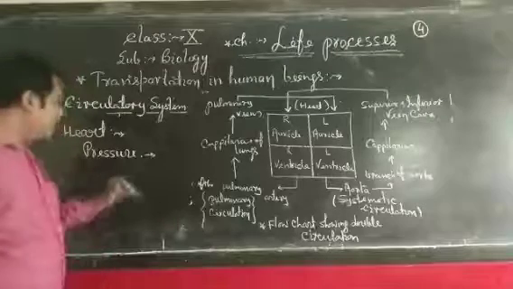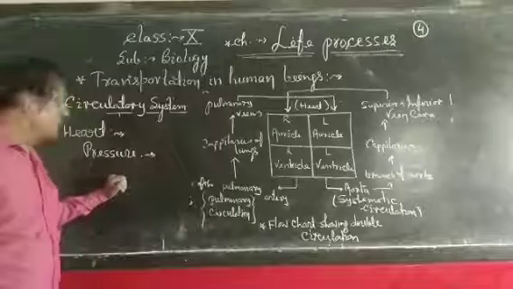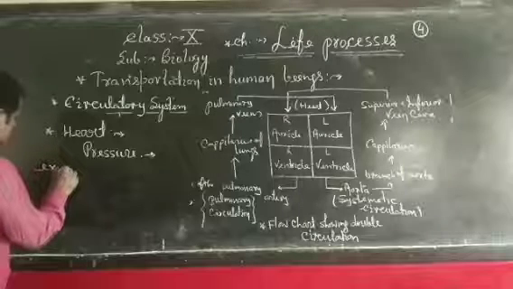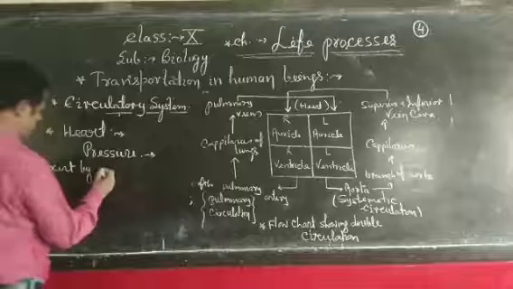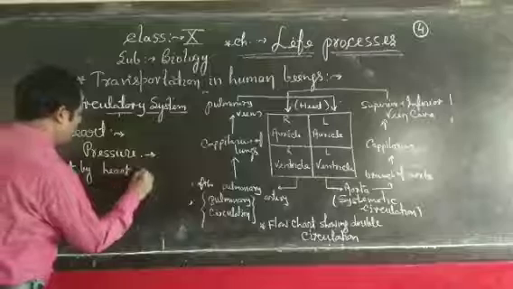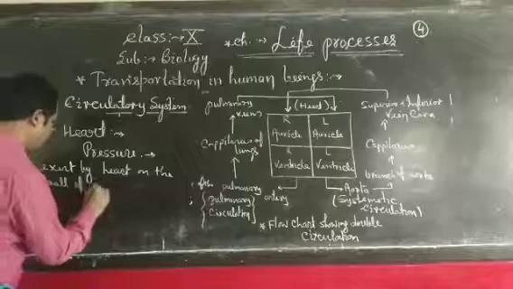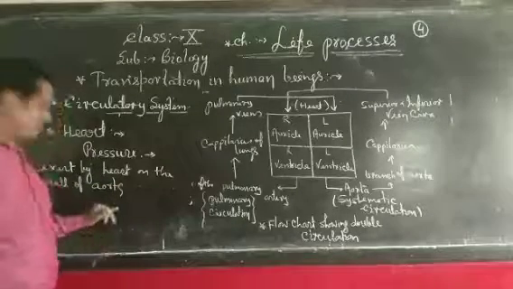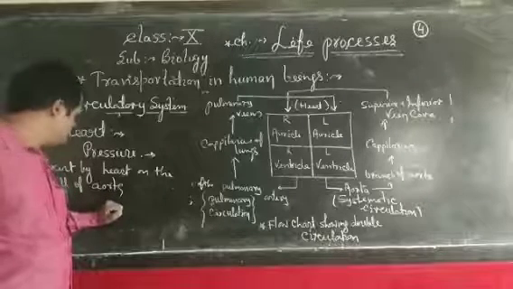When the heart pumps blood to the whole body, there is a high pressure exerted by the heart on the wall of the aorta and then the helping tubular structures, which means various types of arteries.